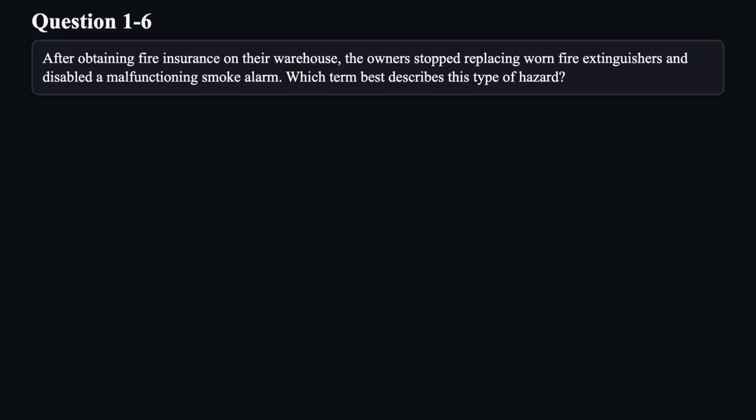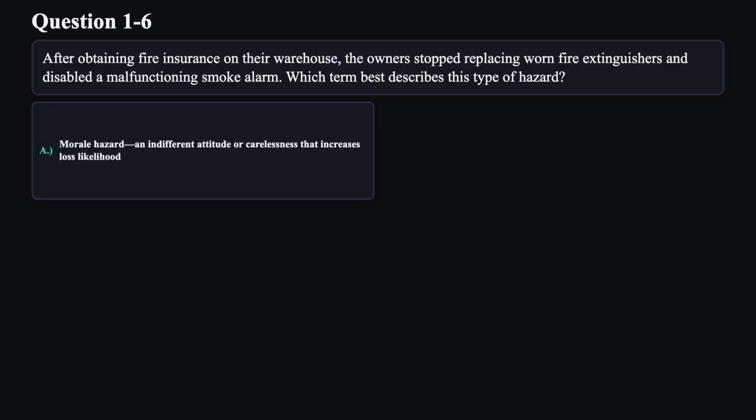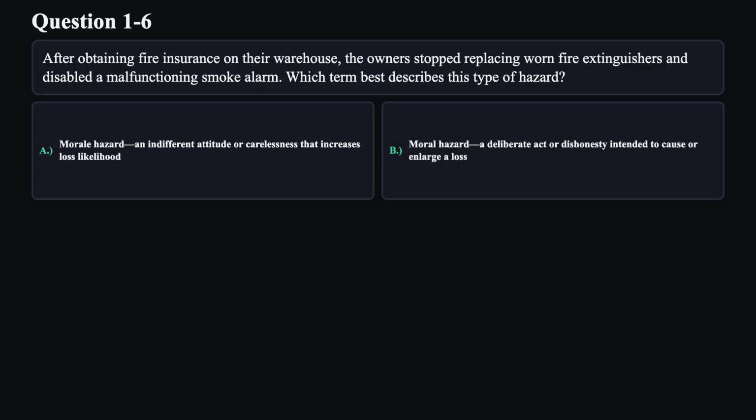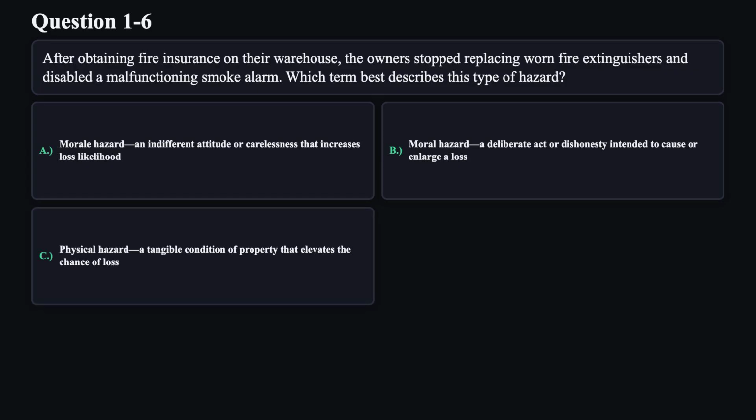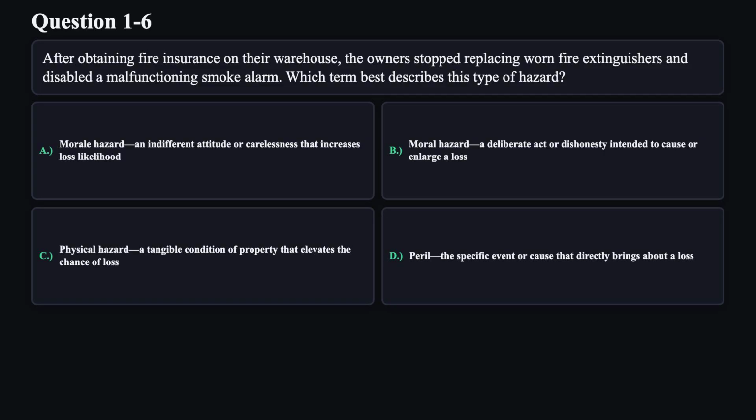Question 6. After obtaining fire insurance on their warehouse, the owner stopped replacing worn fire extinguishers and disabled a malfunctioning smoke alarm. Which term best describes this type of hazard? A. Morale hazard, an indifferent attitude or carelessness that increases loss likelihood. B. Moral hazard, a deliberate act or dishonesty intended to cause or enlarge a loss. C. Physical hazard, a tangible condition of property that elevates the chance of loss. D. Peril, the specific event or cause that directly brings about a loss.